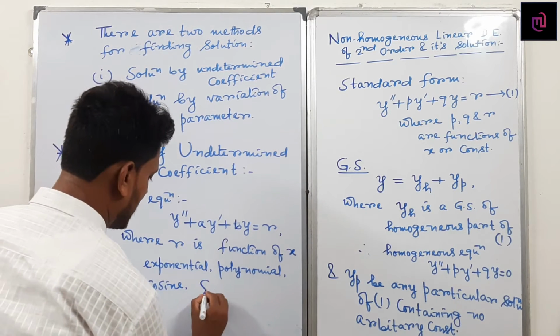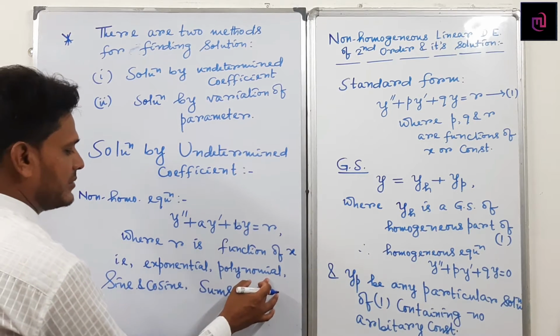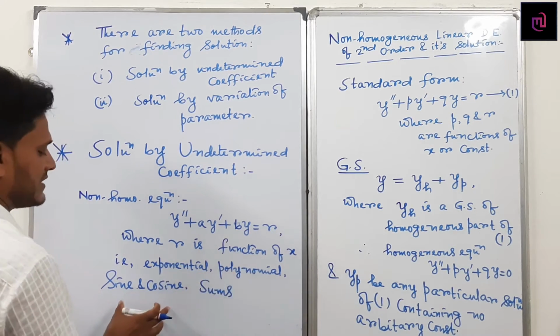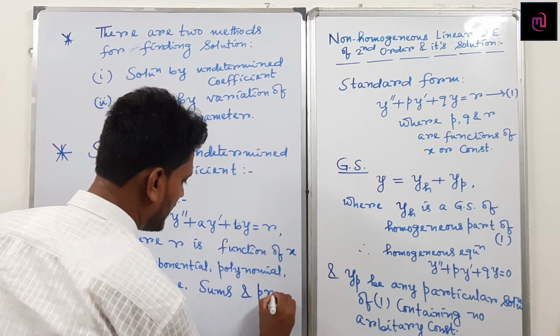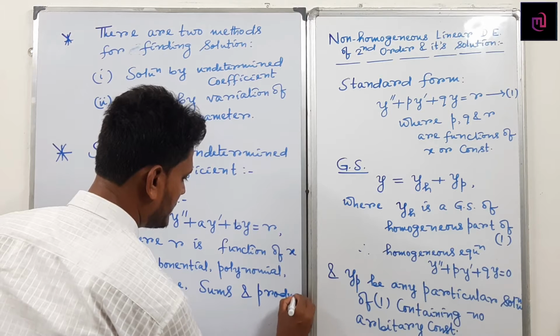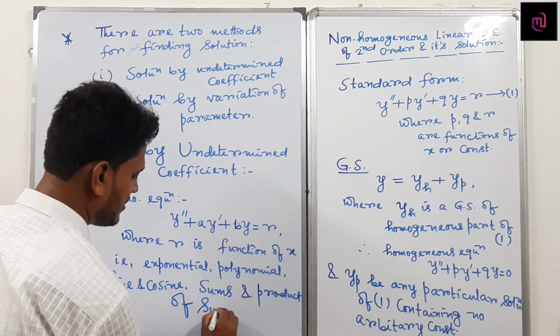Again we can get sums, either an exponential function plus a polynomial function, or a polynomial function plus a sine function, and products of such functions.